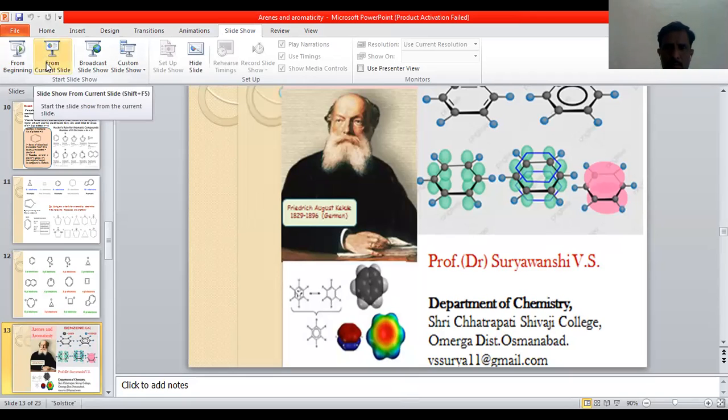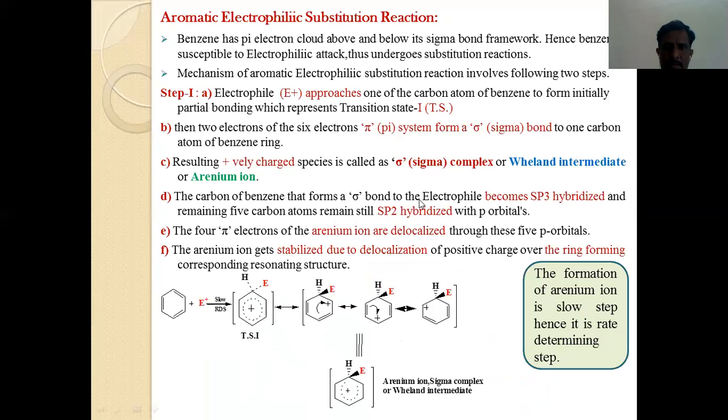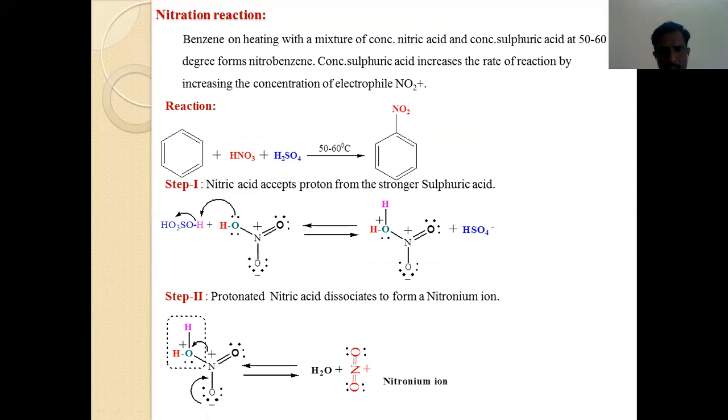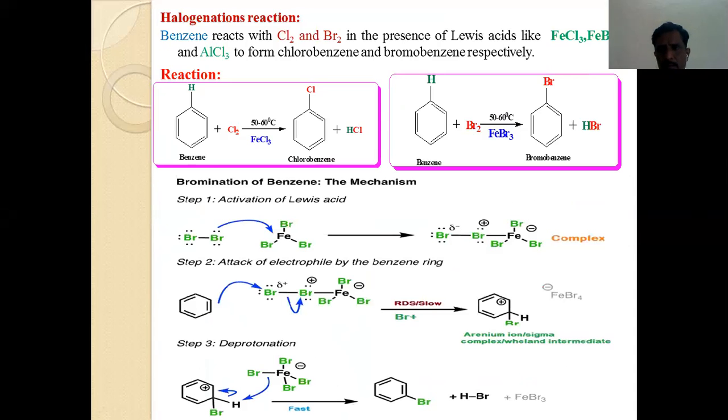that how the aromatic electrophilic substitution reaction takes place by an electrophile, how it attacks the benzene molecule, and why benzene produces different types of aromatic electrophilic substitution. In the last lecture, I discussed the nitration reaction and the different mechanistic steps involved in it. Along with this, I also discussed the halogenation reaction of benzene.